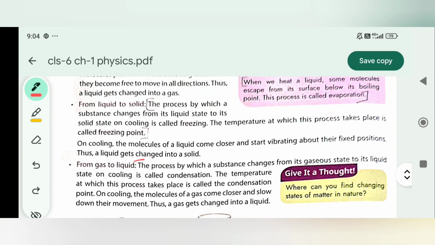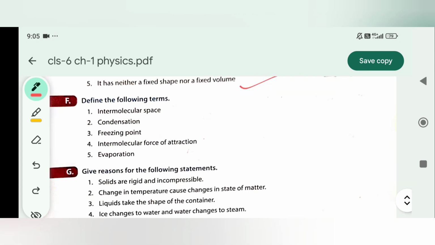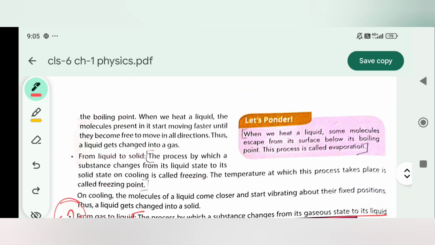So the process by which a substance changes from its gaseous state to its liquid state on cooling is called condensation. The temperature at which this process takes place is called the condensation point. F2. Bit 3. Freezing point. So the process by which a substance changes from its liquid state to its solid state on cooling is called freezing. The temperature at which the process takes place is called freezing point. This is F3.